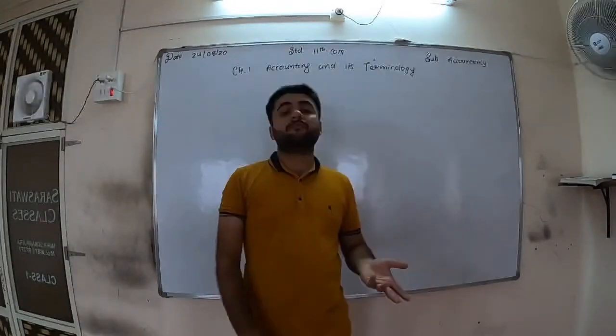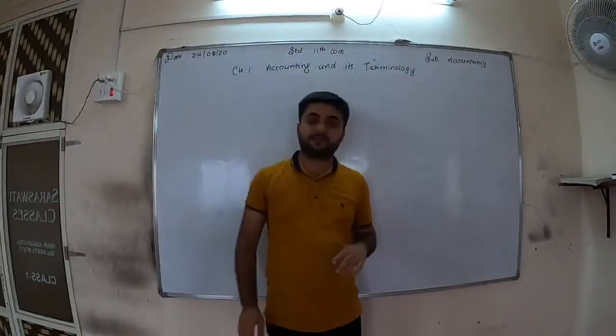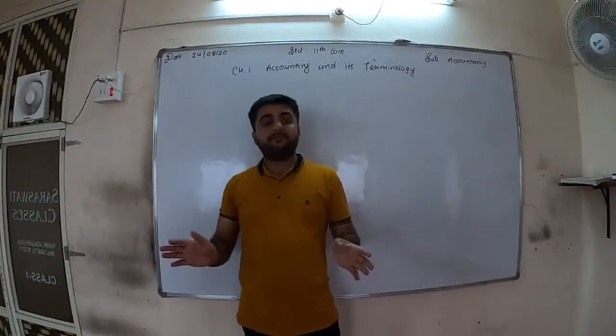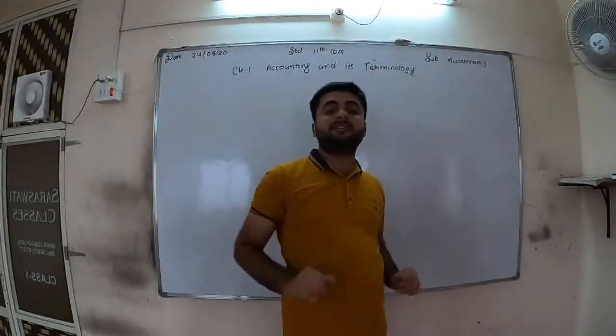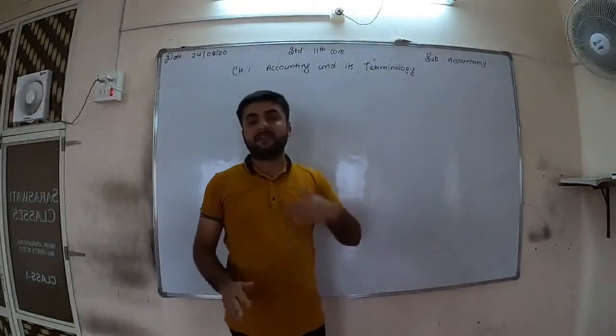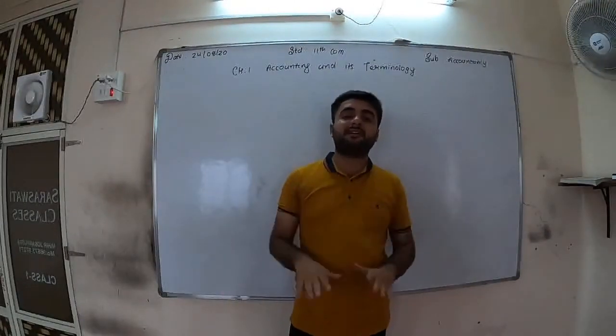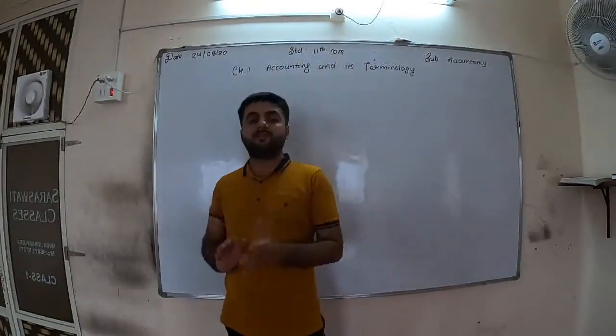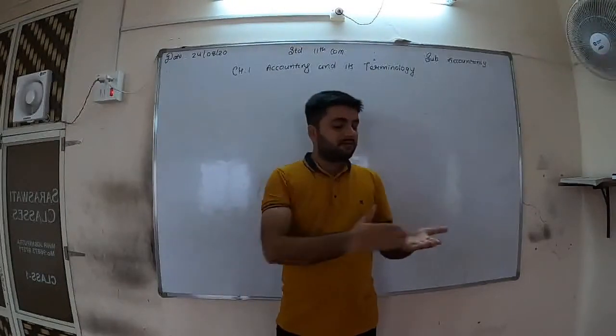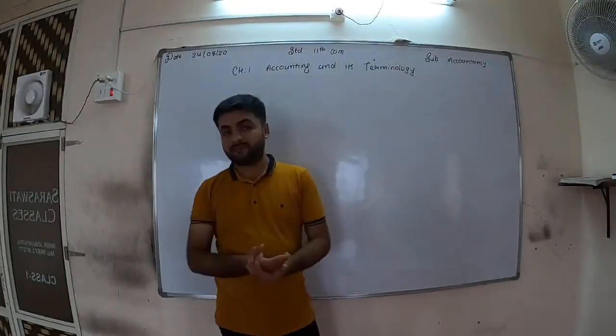Now the third word was capital and the fourth was drawings. Opposite. When we are bringing our things to the business, that is our capital. We are investing in the business. And when we are taking that investment back to us, then that is drawings. Okay. Now the fifth word was liability.